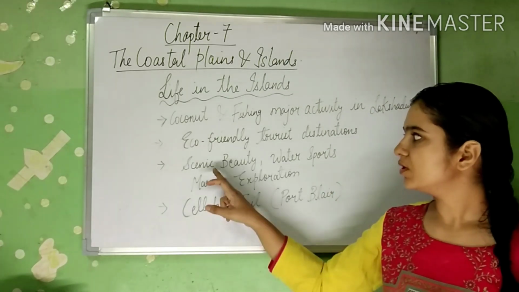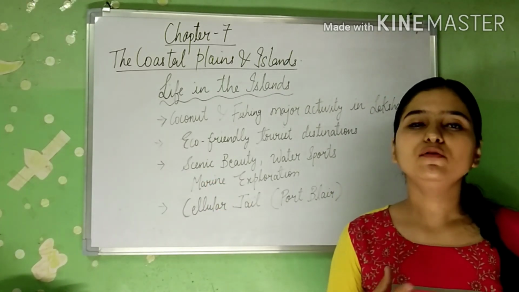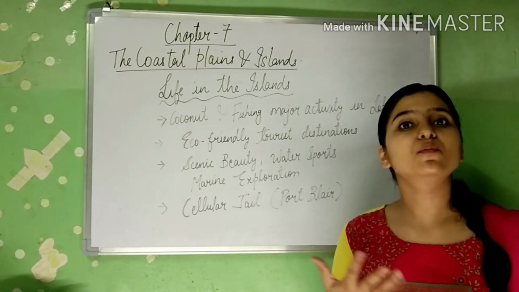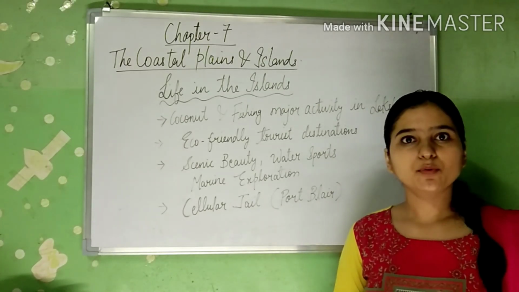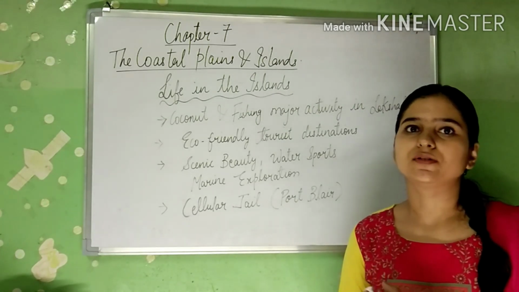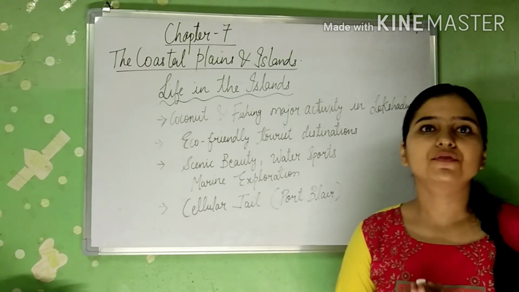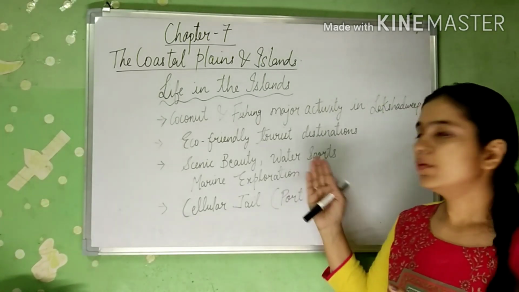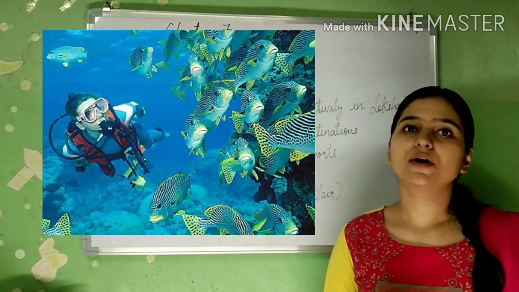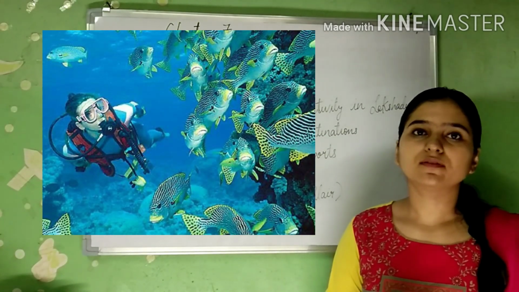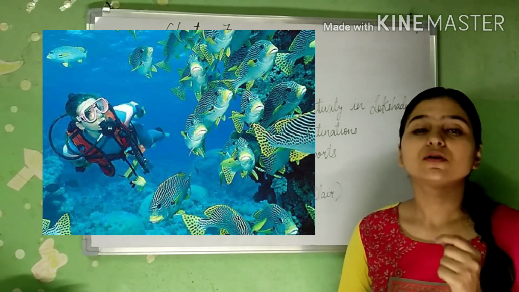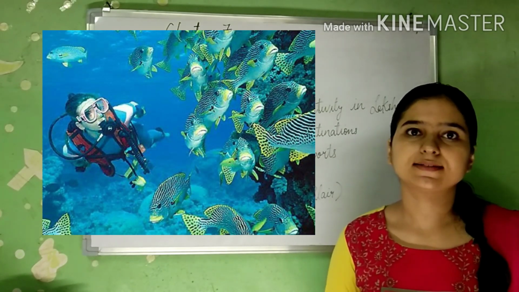That is, first one is scenic beauty. The beauty of island is so pure. There is no pollution and less population, due to which tourists are attracted towards it. That means the beauty of nature. Then people also go there because many water sports are also held there. Scuba diving is the main water sport for which tourists visit islands.